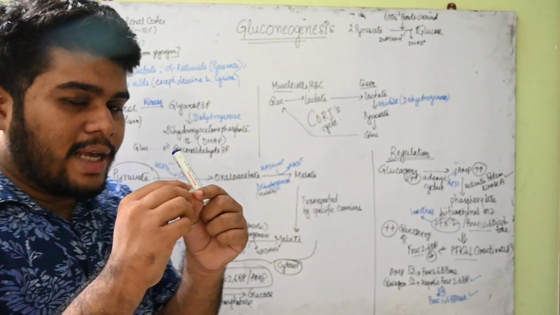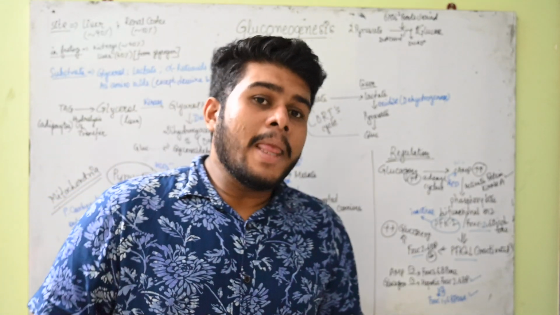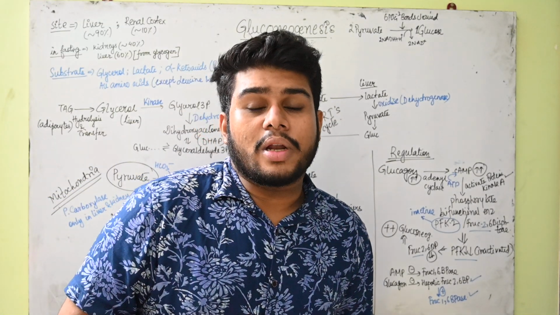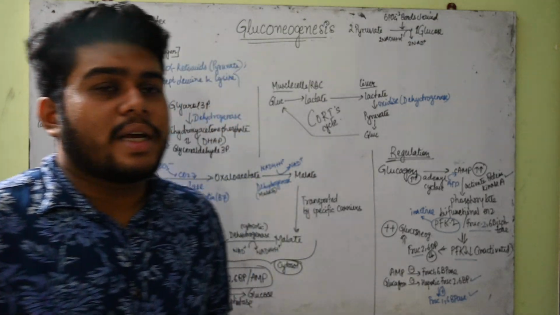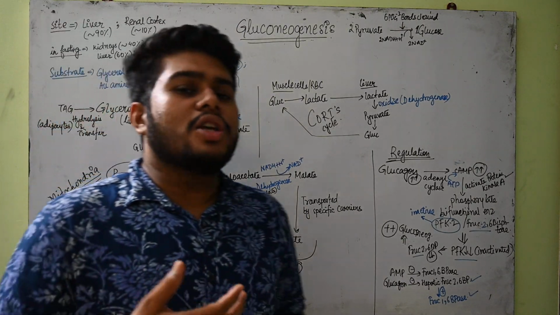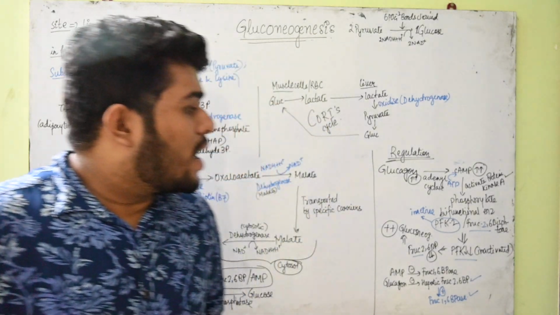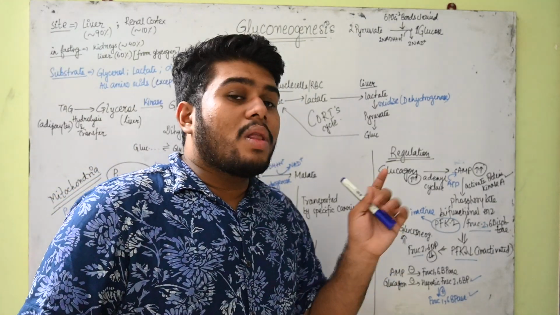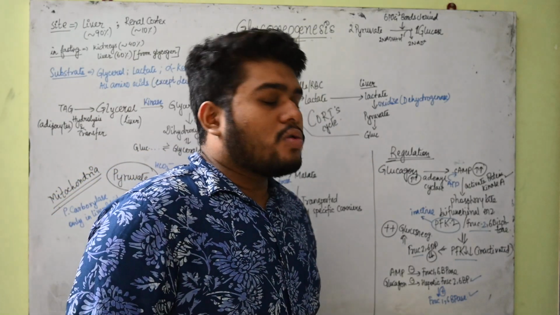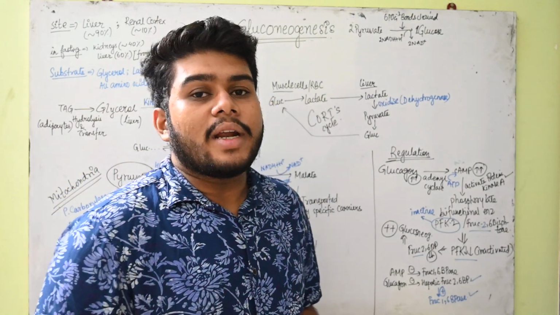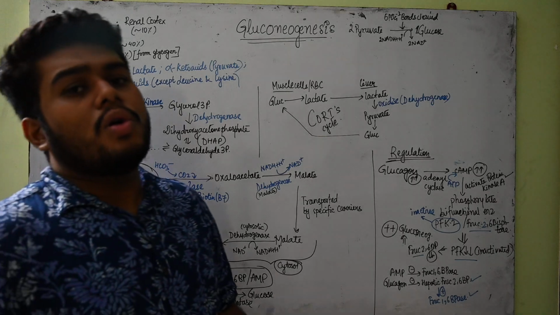But remember, for exam purposes, when we write how glucagon will activate protein kinase A, at times it can also activate the G protein coupled receptors. They will be activated, that will activate protein kinase A, that will increase the level of cyclic AMP, and like this phosphorylation of the bifunctional enzymes will happen, and when they are phosphorylated, they will get inactivated. This will promote the bisphosphatase enzyme. Glucagon will promote the bisphosphatase enzyme, and fructose 1,6 bisphosphatase will be activated, so that fructose 1,6 bisphosphate is converted into fructose 6-phosphate. From there it is converted into glucose.